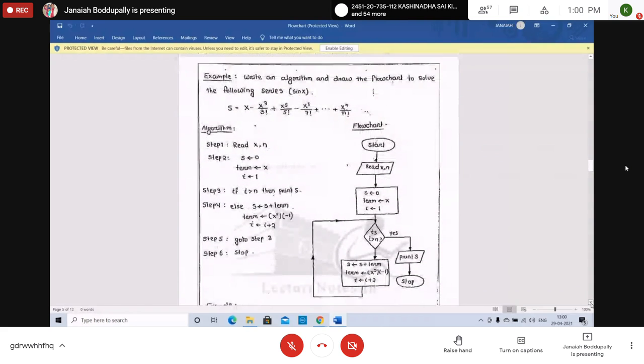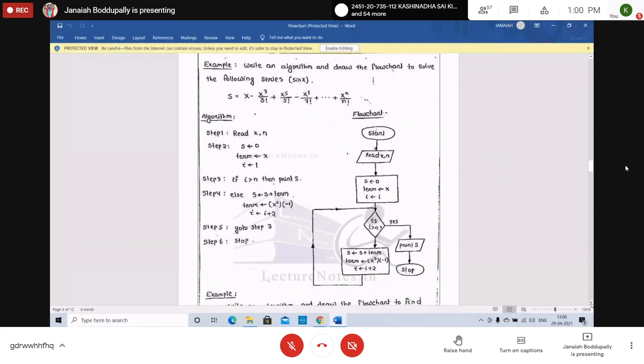Next, sin x. Write an algorithm and draw the flowchart to solve the following series. Sin x equals x minus x cubed by 3 factorial plus x power 5 by 5 factorial minus x power 7 by 7 factorial, plus alternate terms, x power n by n factorial, plus minus. You know that cos x is 1 minus x square by 2 factorial plus x power 4 by 4 factorial, like that. Even powers for cos x, odd powers for sin x, alternate plus minus. Now write the algorithm as well as the flowchart.